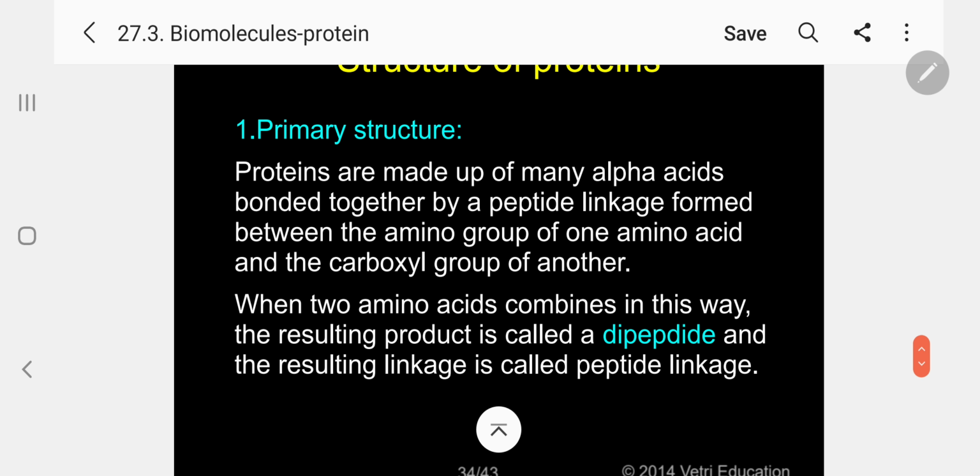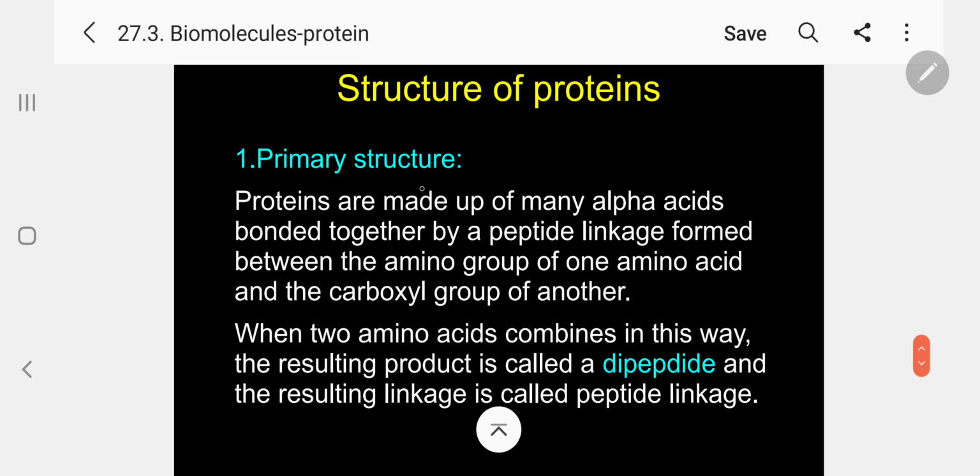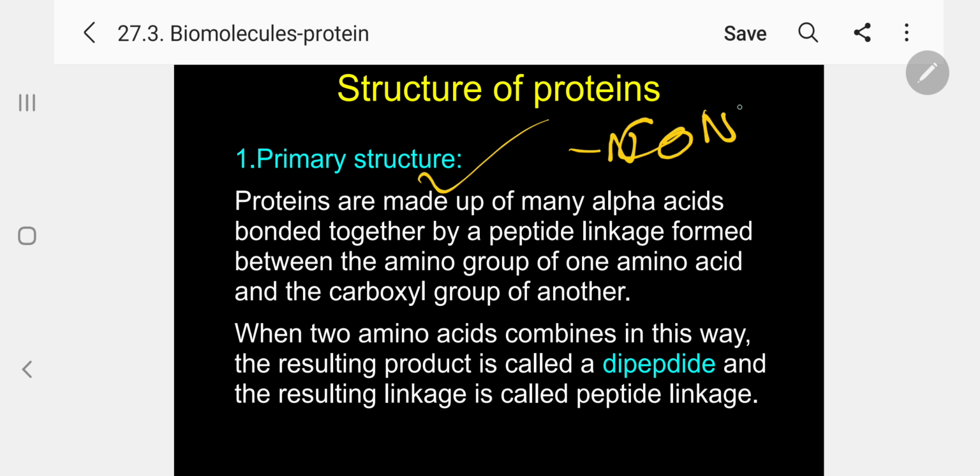What is primary structure? Proteins are made up of many alpha amino acids bonded together by a peptide linkage. I told you already it is nothing but CONH. This is the peptide linkage formed between the amino group of one amino acid and the carboxylic group of another. When two amino acids combine in this way, the resulting product is called a dipeptide and the resulting linkage is called a peptide linkage.